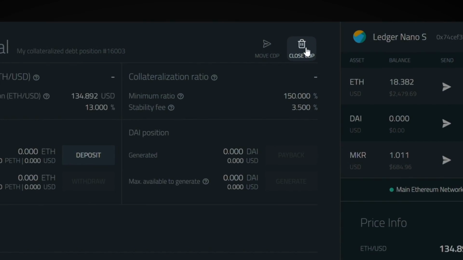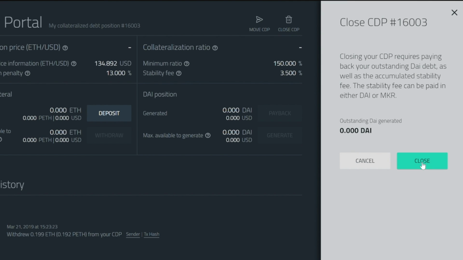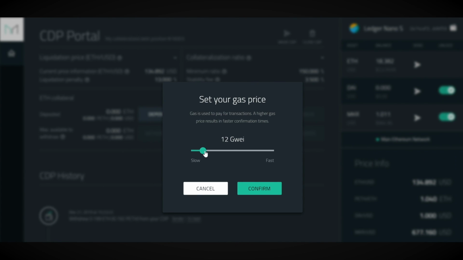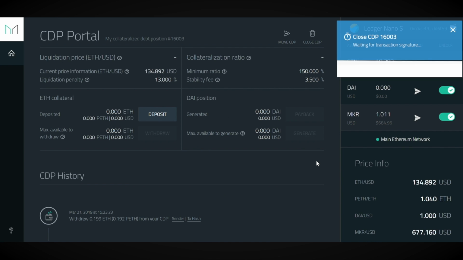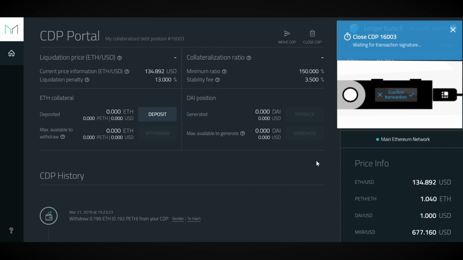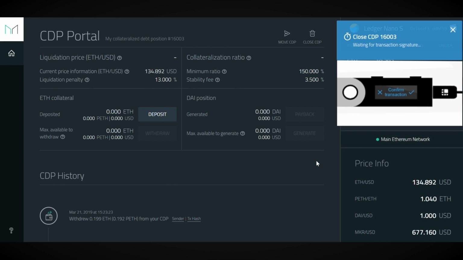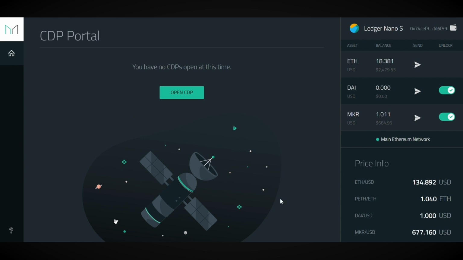Now that everything is zeroed out and we have our collateral back, you can close your CDP. Go to the trash icon for closing and click the close button on the right-hand pop-up. Set your gas price, click confirm, and then a blue pending box will pop up. Confirm the transaction on your ledger, wait for the green confirmation to pop up, and boom, your CDP is officially closed.